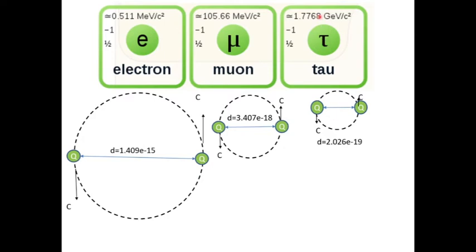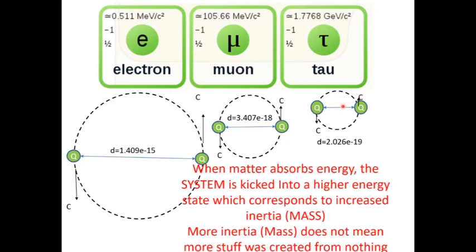And here we show that energy and inertia are very highly correlated quantities. So when a system absorbs energy, it gets shot into a higher energy state system where it has higher inertia. So energy and inertia are not interchangeable according to E equals mc squared. Energy and inertia are correlated.